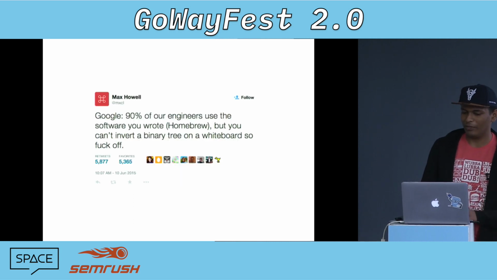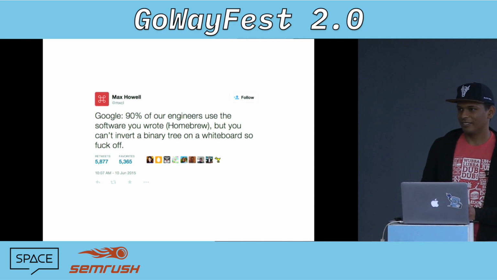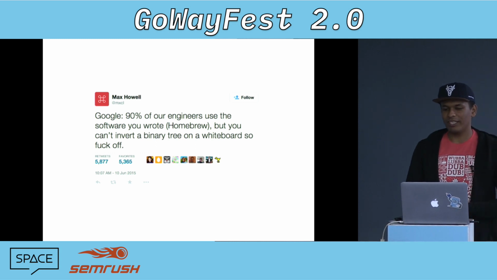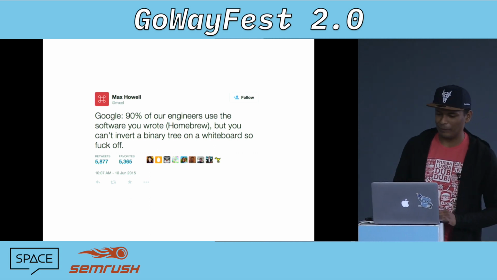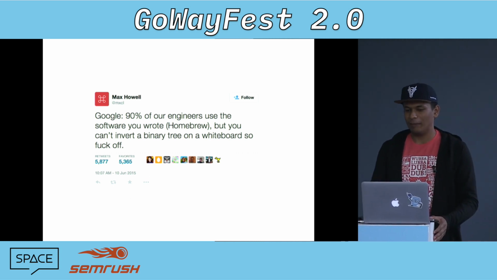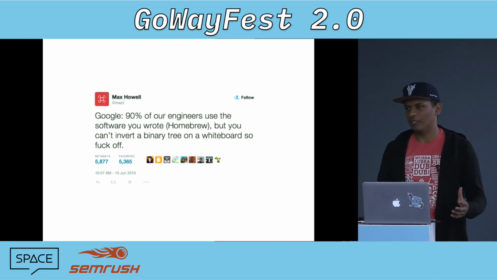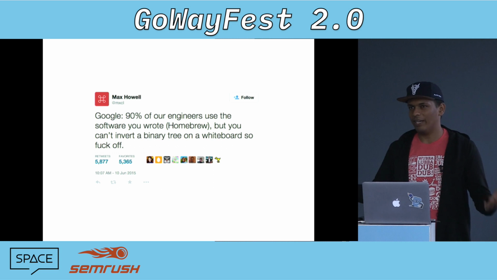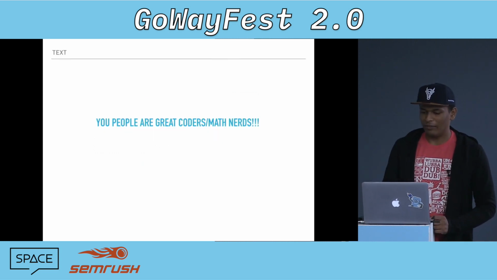So if you don't believe me, you can read this tweet. So basically, it's a comment from Max Howell, the author of Brew, and he said he didn't get a job at Google because he couldn't invert a binary tree. So I'm not judging anyone like Google or Max or anybody. My argument only is that if you want to get the job, you better be able to invert the binary tree.